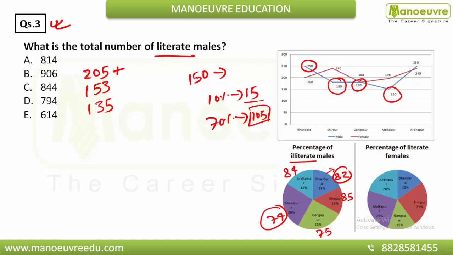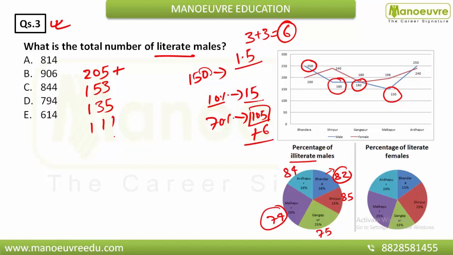And if you find 1% of 150, that is nothing but 1.5. How? If you have to find 10%, you go 1 decimal back. If you have to find 1%, you go 2 decimals back. So directly 1.5 is 1%, and you have to find 4% here. If you find 2%, that is 2 times 1.5, which is 3, and for 4% you add 3 more. So that is 6. Then I add this 105 plus 6, and that gives you directly 111.